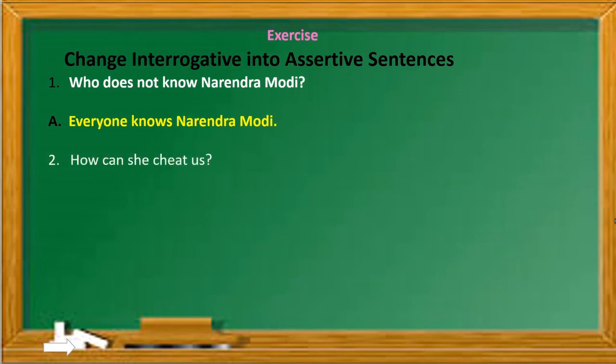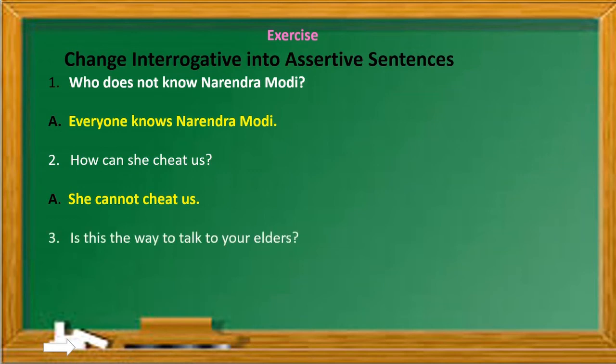Second question is, how can she cheat us? So here we can see that it is without a negative word, so we will be adding it, and the subject is she, so we will keep it in the beginning, and then can, and after that not we will be using. So how can she cheat us? That becomes she cannot cheat us.